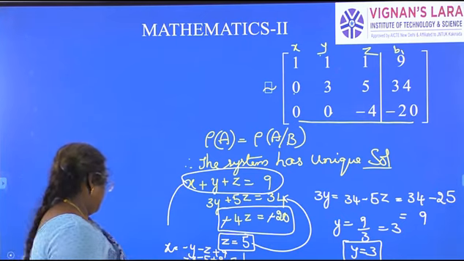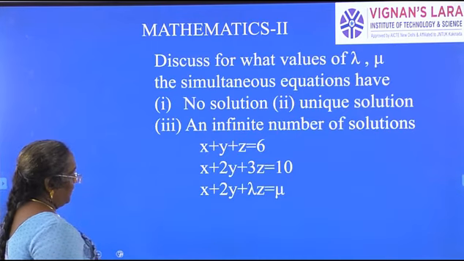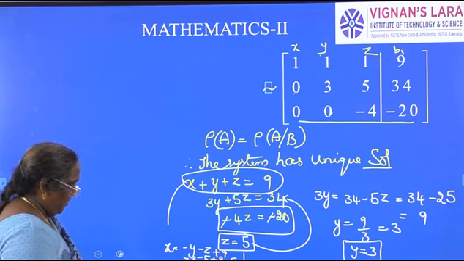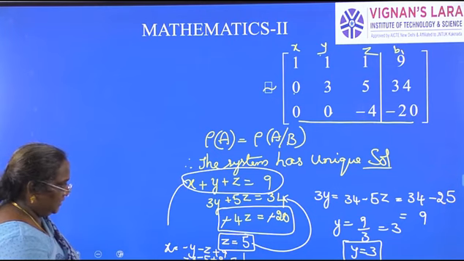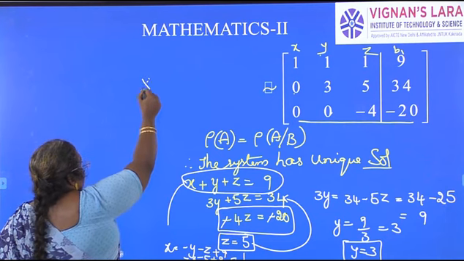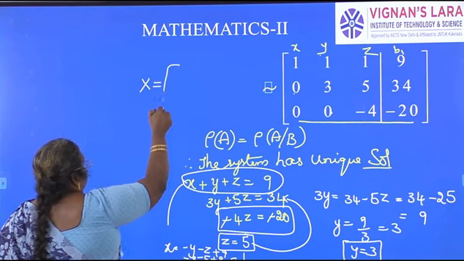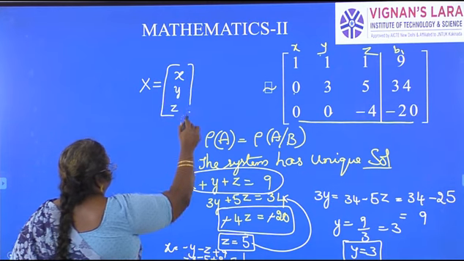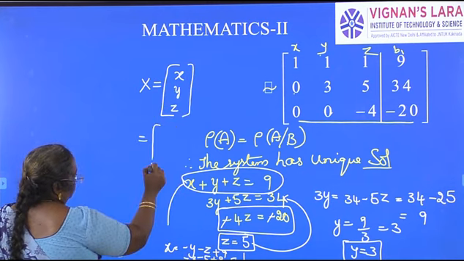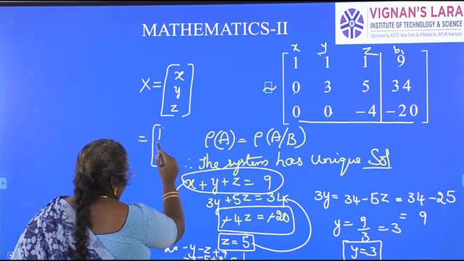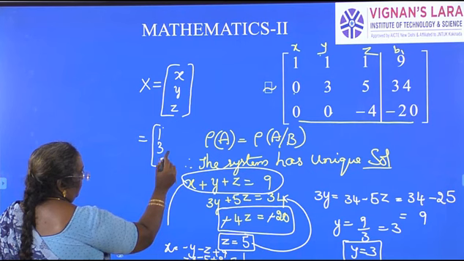So what is the solution? x is equal to 1, y is equal to 3, z is equal to 5. So we write the solution as capital X is equal to x, y, z, which is equal to x is 1, y is 3, z is 5.